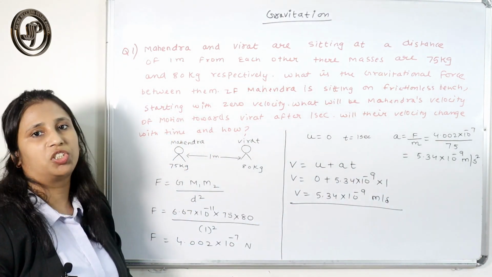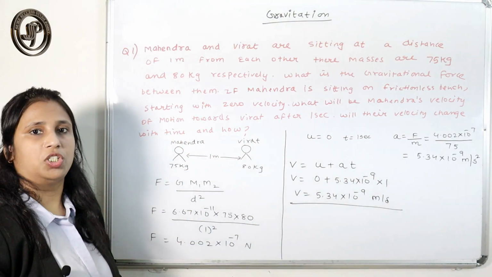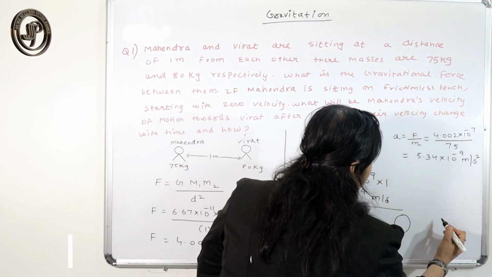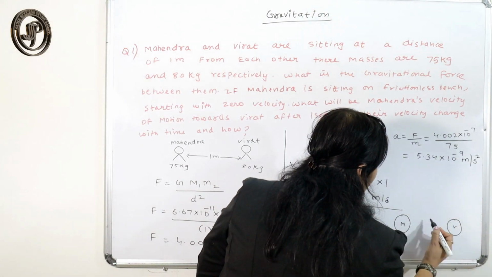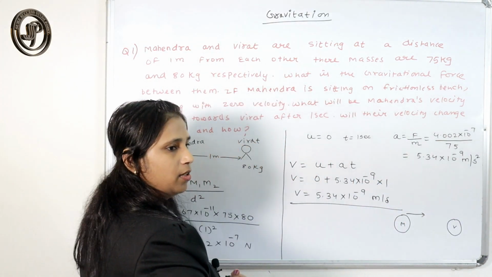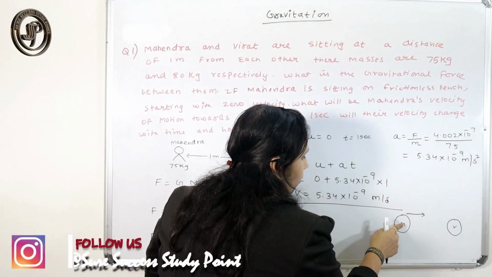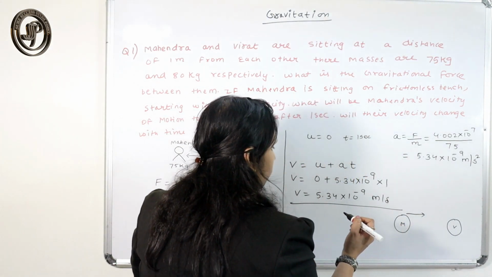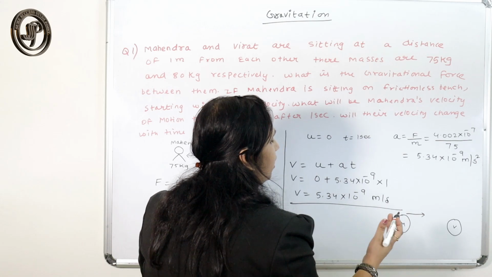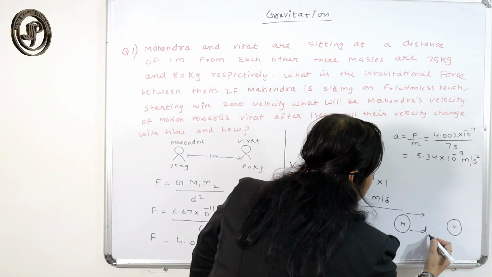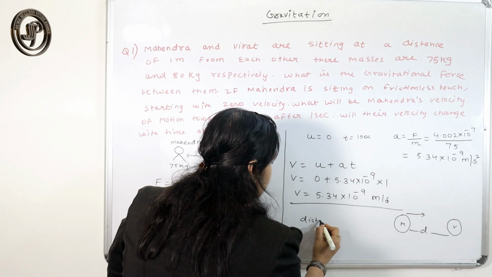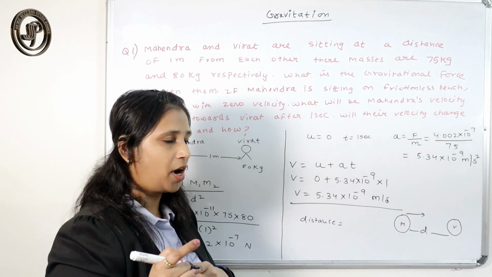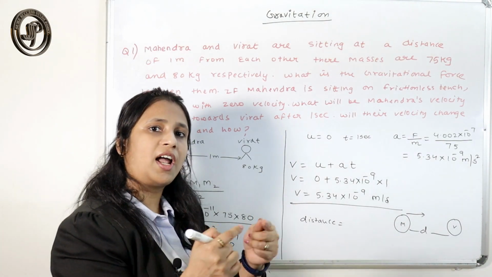Definitely this velocity will change in due course of time. Why does the velocity change? This you just have to give as the answer. Mahendra is moving towards Virat with that velocity. So when he moves towards Virat, the distance between Mahendra and Virat decreases.